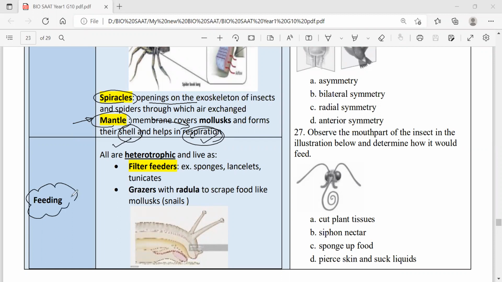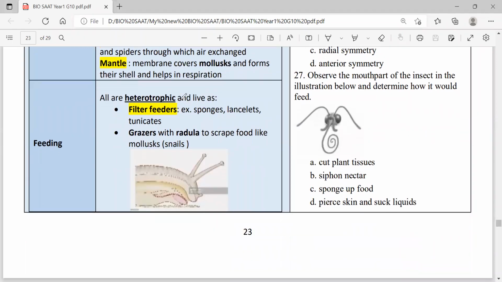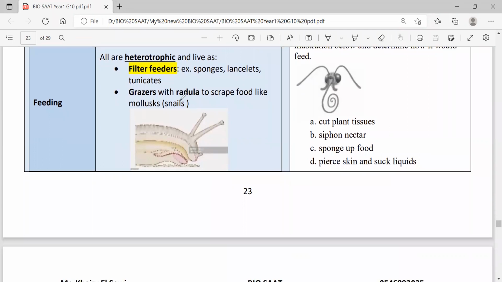Feeding. What do the invertebrates eat and how do they eat? Okay, here we go. In general, all animals are heterotrophic. No way are they autotrophic. All animals, of course, are heterotrophic. What does it mean, teacher? We talked about it before. Heterotrophic means other feeder, and other feeder means depending on others.